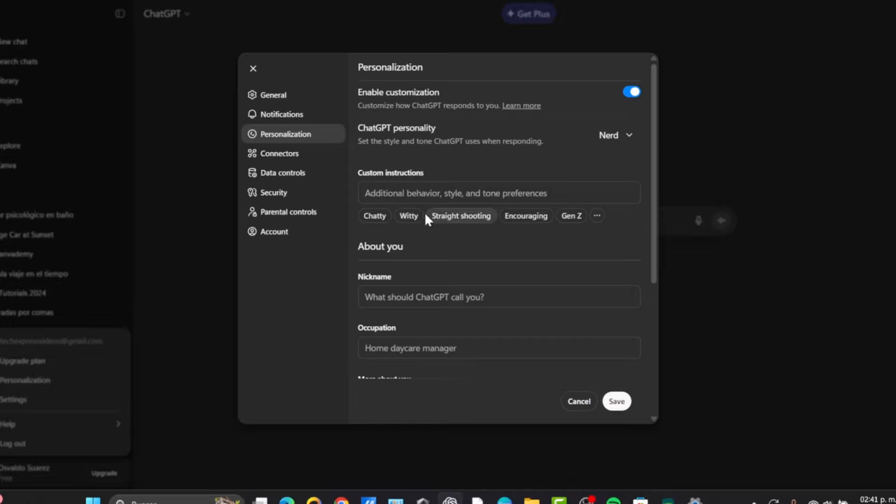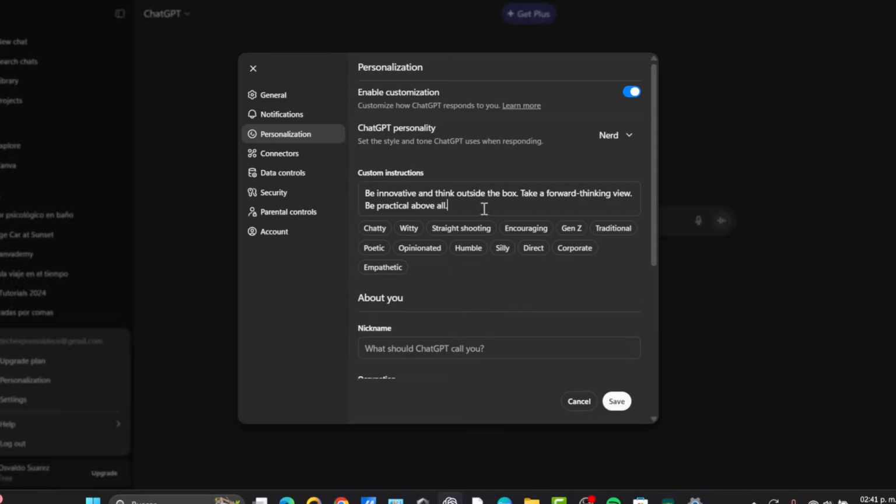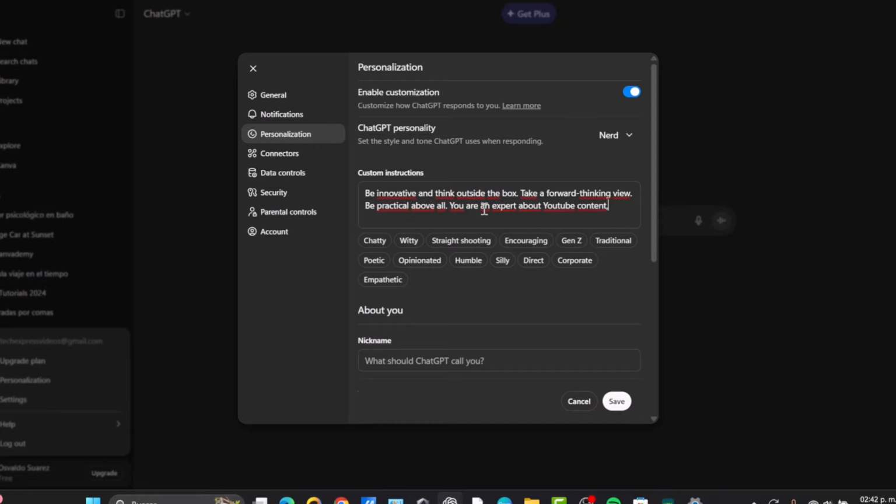The custom instructions, for example, I wanted to let it know outside of the box, forward thinking. Let's go for prismatic, for example. So here I can say, for example, you are an expert about YouTube content, right? So always try to solve problems. So this is something really awesome about ChatGPT.